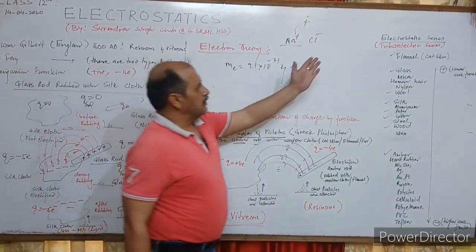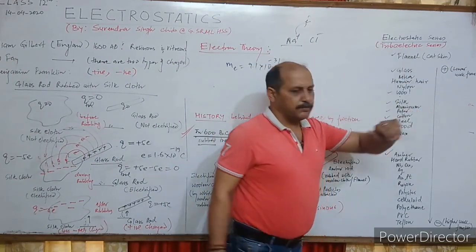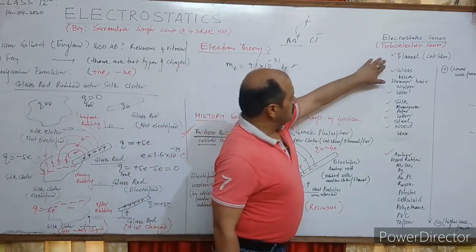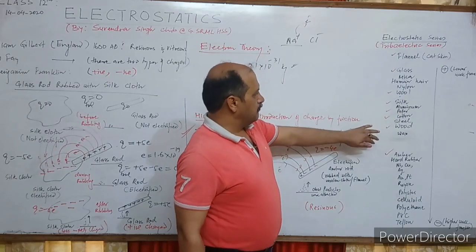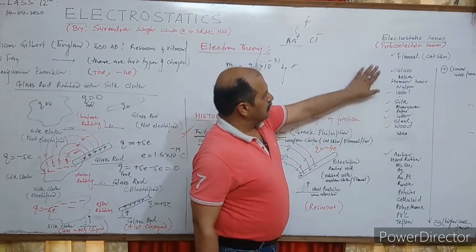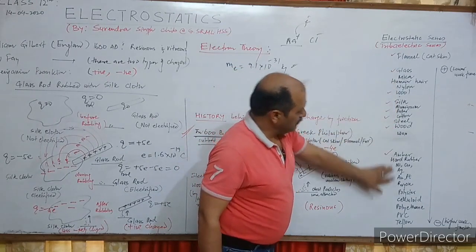Now here this is an electrostatic series, also called the Triboelectric series. You can make this series by yourself. Well, this is the series for your reference. There may be some difference in order, but see, flannel, glass rod, mica, human hair, these are in the series.